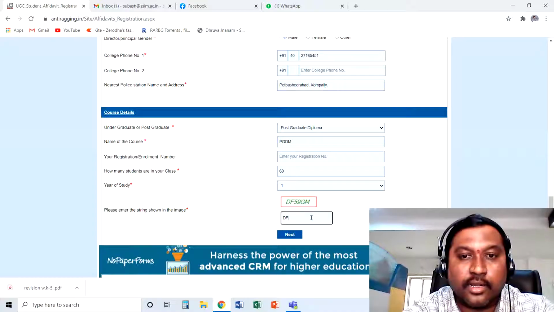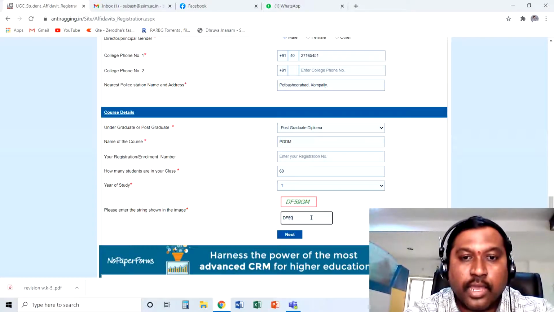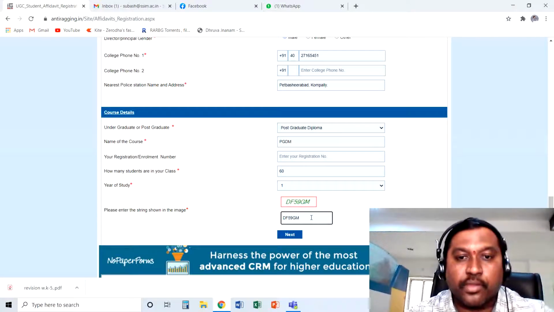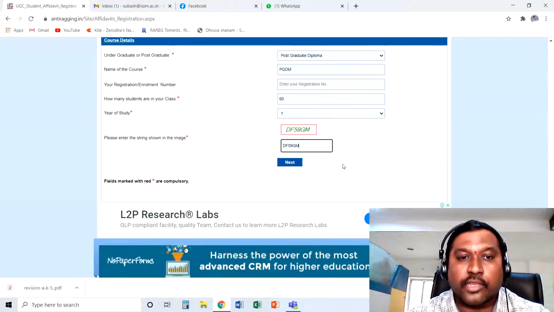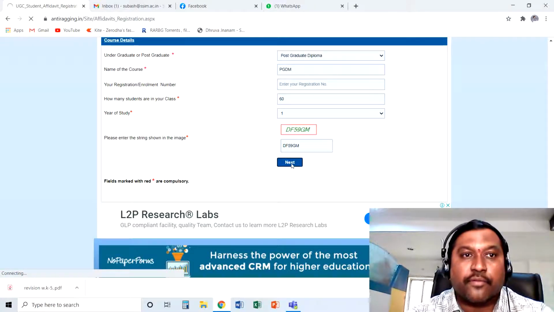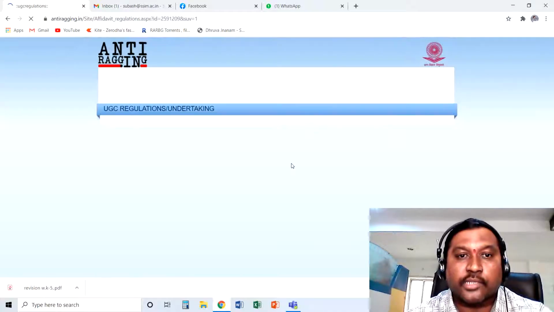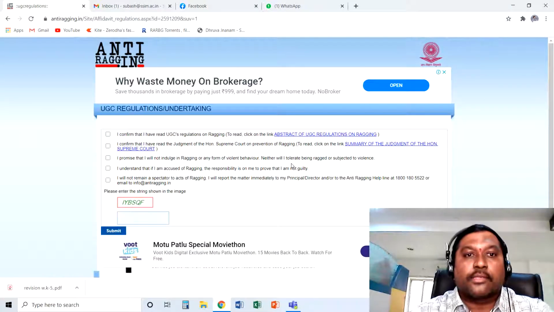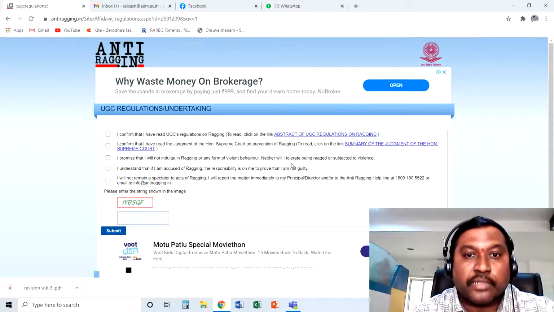So I am entering that DF 59GM. Okay. So with this we have reached the end of that first page. Once you fill in all those details, press next. If anything is missing, it will definitely take you to that particular column or section saying that this is not filled. So once you press that next button, it will take you to the next page.